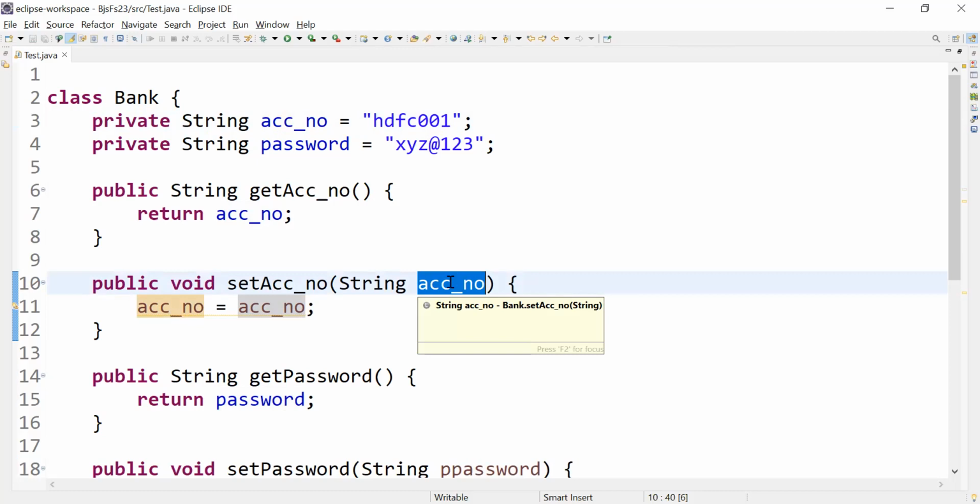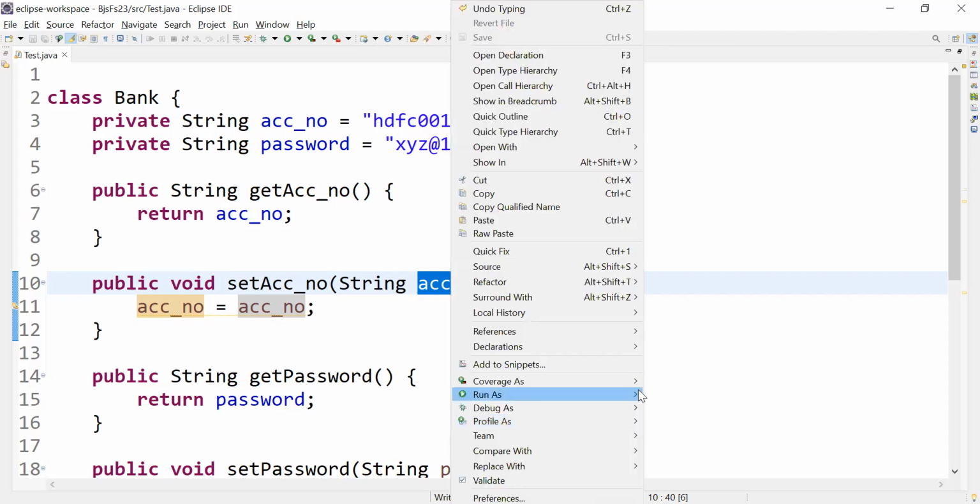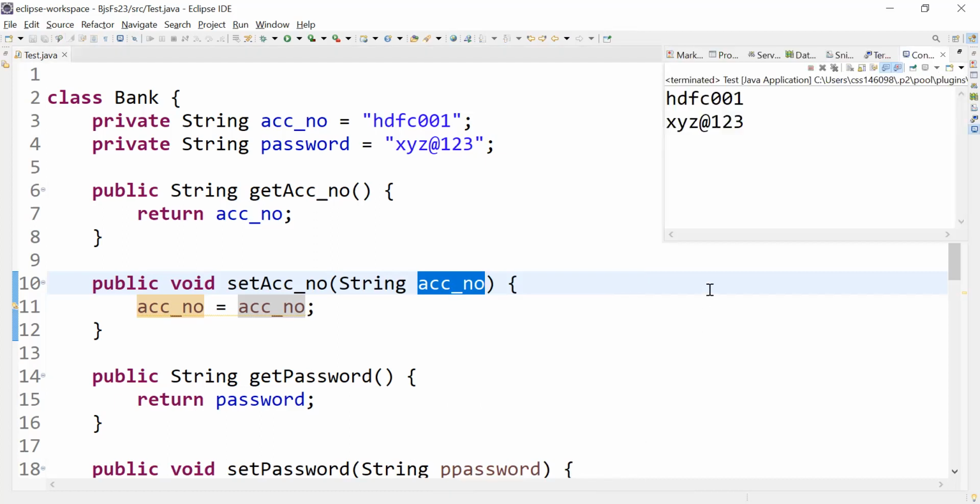So is it giving me any error? No, right? At that time, what does it mean? That yes, we can declare. There is no issue in declaring the instance and local variable names the same. Now I'll run the program. You can see here, what is the output I'm getting? HDFC. Am I getting any error or exception? No, it is running fine.